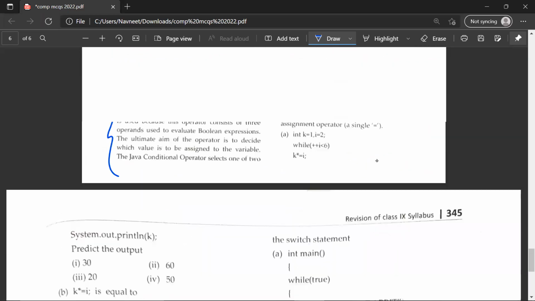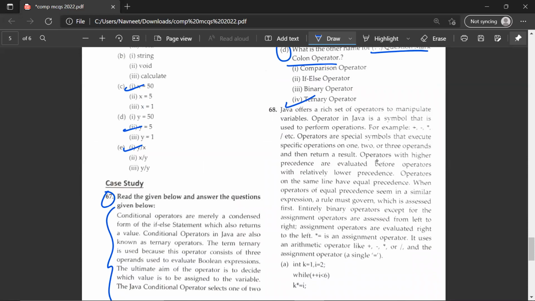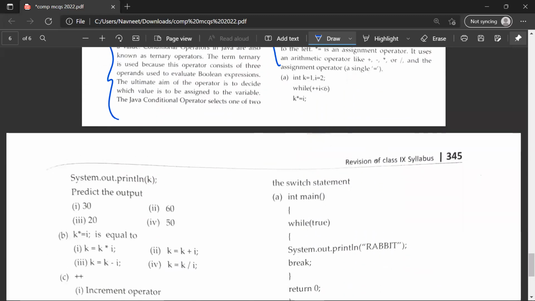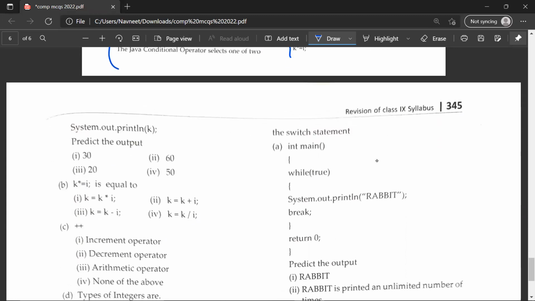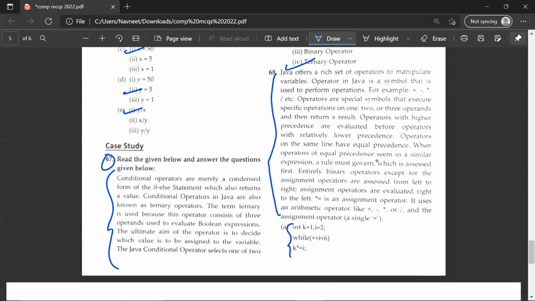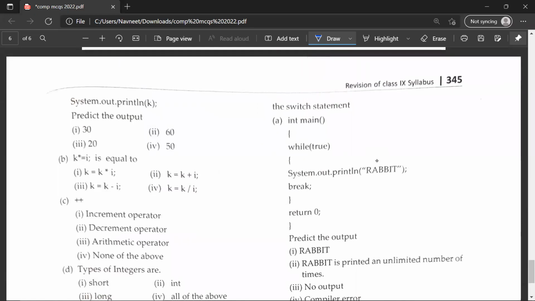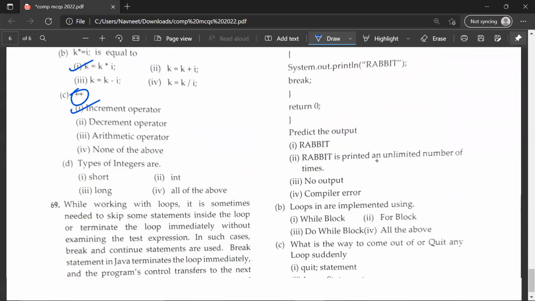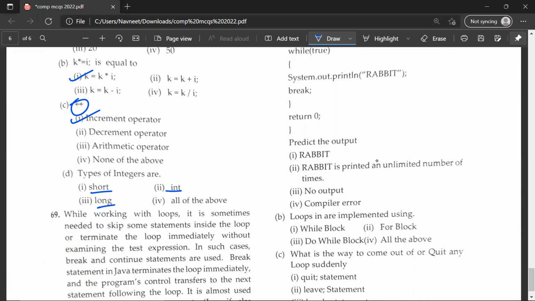Okay. So again, a para is given and the questions that are asked below would be based on this para. A snippet of a program is given over here and based on that, the A question would be, predict the output. So this is the 68th question, right? Okay. So the A one would be second, 60. B would be first. And then C, this is known as increment operator. So the correct answer would be first. And then D is types of integers are short, int, long. So all of these are integer types. So fourth would be the correct answer.